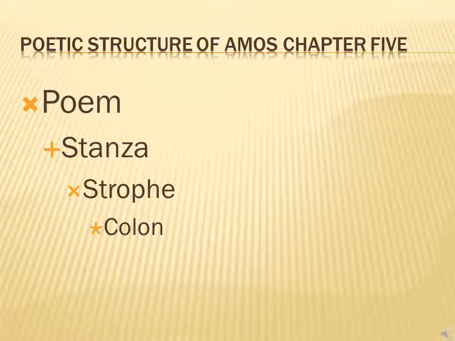First, we need to look at the basic layout of a poem in Hebrew poetry. So a poem is your big encompassing unit of thought. It's your main unit. Let's look at these references with the idea of a home. If we're looking at it as an analogy of a home, the poem is the home itself. Then from there, the poem is broken up into stanzas. A stanza would be like the individual rooms within a house. The stanza then is broken up into strophes, and a strophe would be like the furniture inside that room.